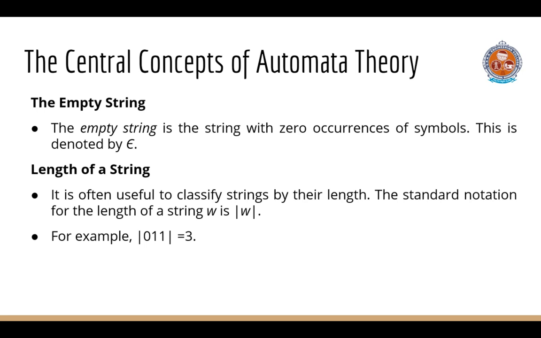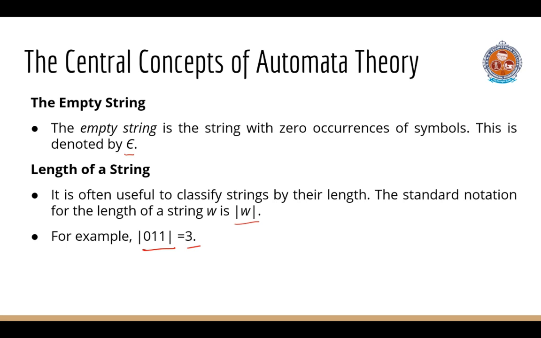The empty string. The empty string is a string with zero occurrences of symbols and it is denoted by epsilon. Length of a string. It is often useful to classify strings by their length, that is, the number of positions for symbols in the string. The standard notation for the length of the string w is mod w, that is, the length of the string w. For example, the length of the string 011 is 3.